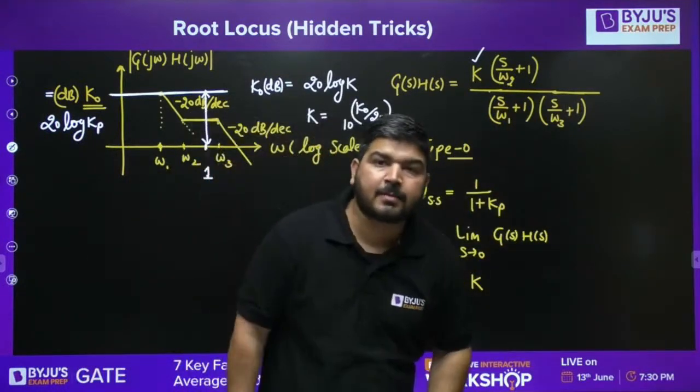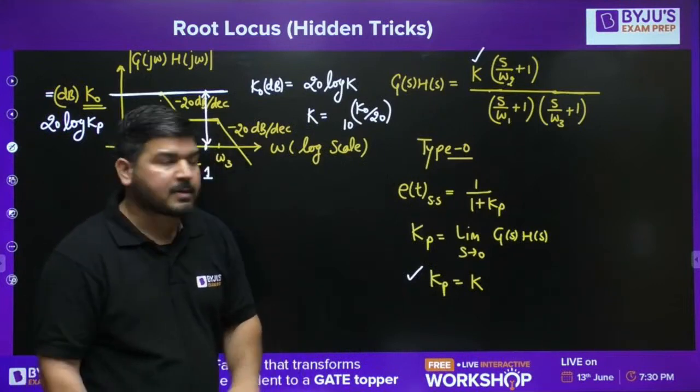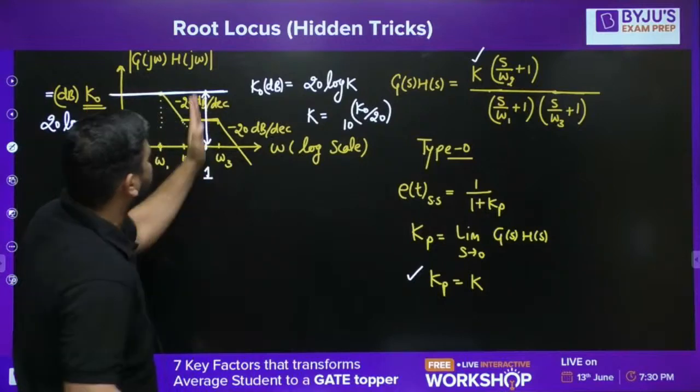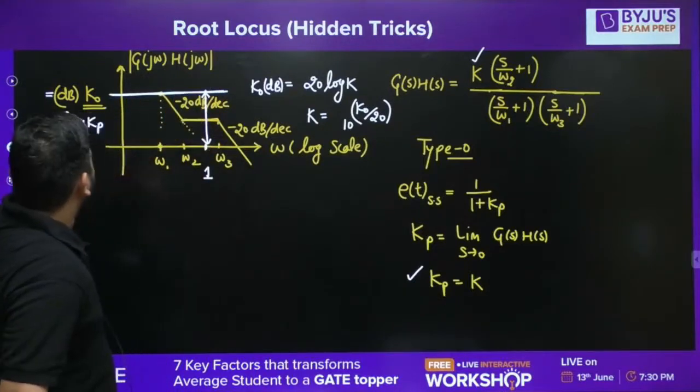So I'm assuming that the system is minimum phase. For a minimum phase system, you can say like this: whatever the height of the first line is at omega equal to 1, that height is equal to 20 log Kp.